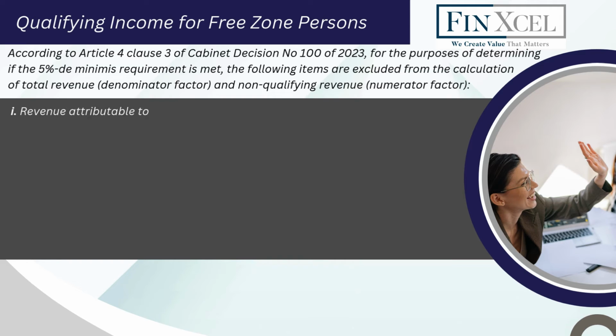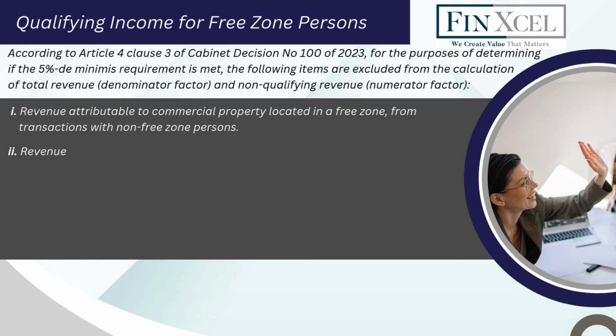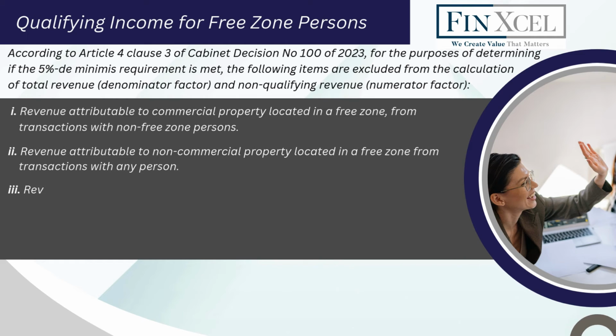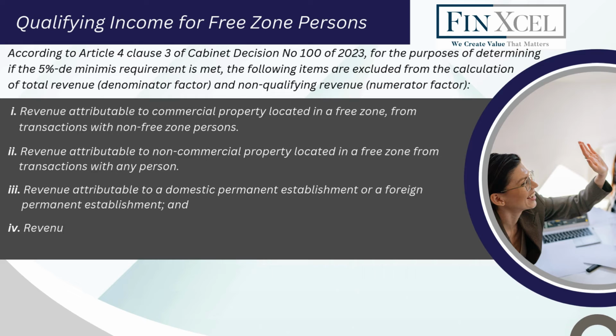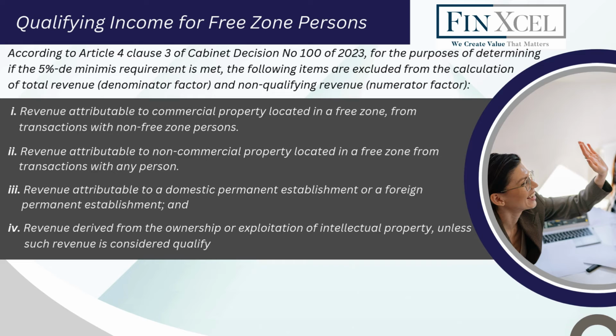Revenue attributable to commercial property located in a free zone from transactions with non-free zone persons. Revenue attributable to non-commercial property located in a free zone from transactions with any person. Revenue attributable to a domestic permanent establishment or a foreign permanent establishment, and revenue derived from the ownership or exploitation of intellectual property, unless such revenue is considered qualifying income.